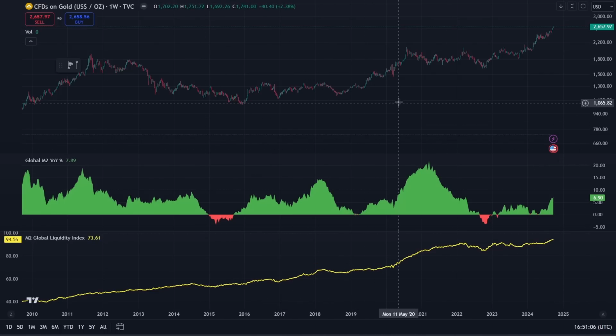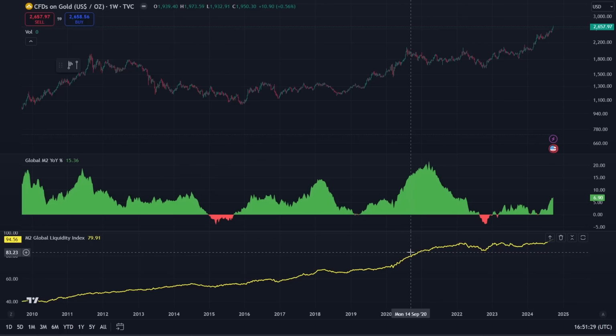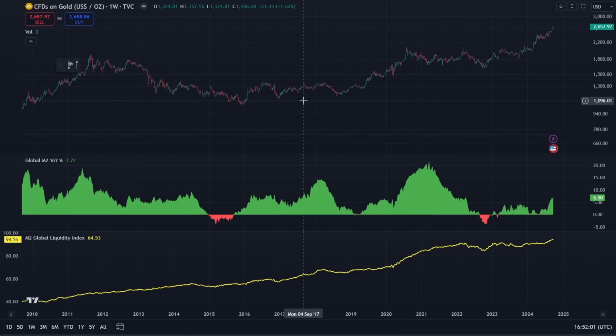And then once again, the uptick in M2 in 2019 and 2020 did predict an increase in the price of gold. But, for example, in this instance, the value on the global liquidity index was at 83.23, which for that time was an all-time high. But down here in 2011, the amount of M2 global liquidity was 46.2. So the amount of M2 almost doubled between 2011 and 2020, whereas the price of gold was basically staying the same. So, directionally for gold, it's a pretty good indicator, but in terms of predicting levels and prices, it's arguably slightly less accurate.